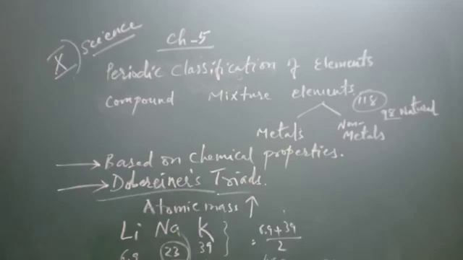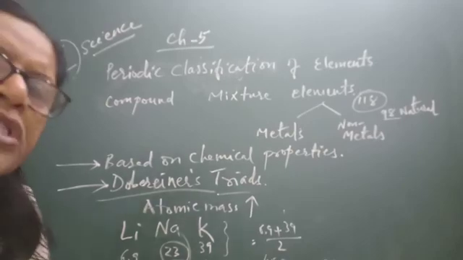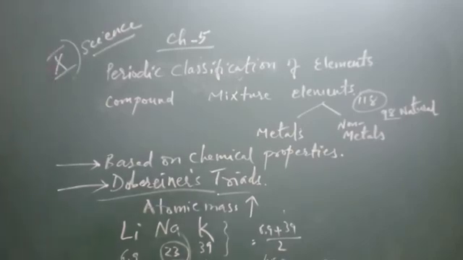Dobereiner could identify only 3 triads from the elements known at that time. Hence this system of classification in triads was not found to be useful. You should know the history of Dobereiner, 1780 to 1849.